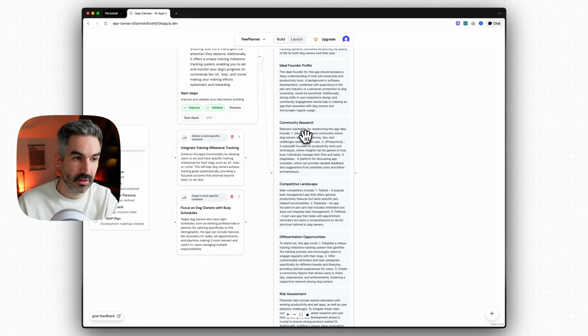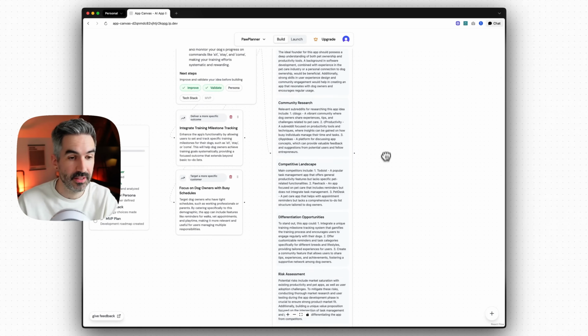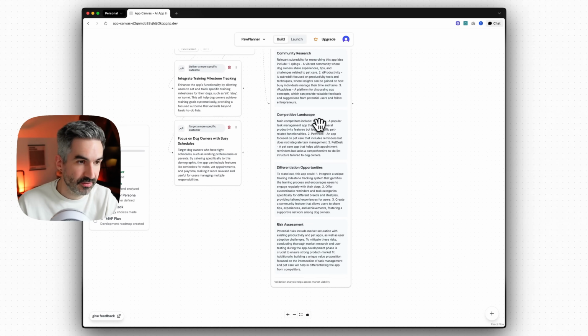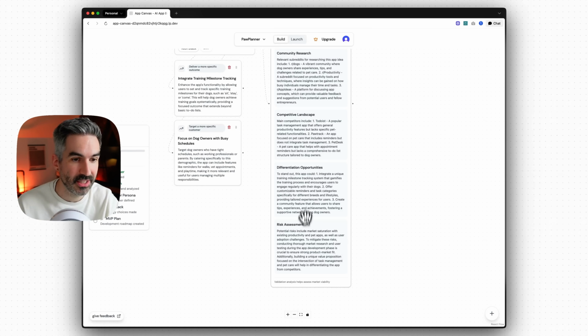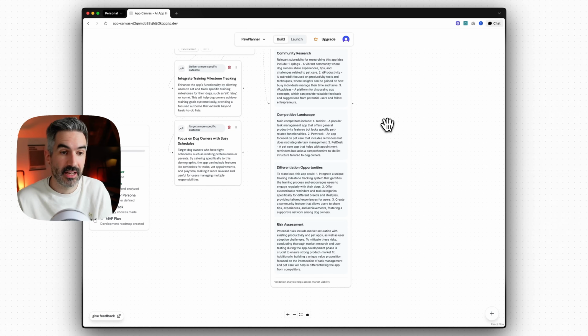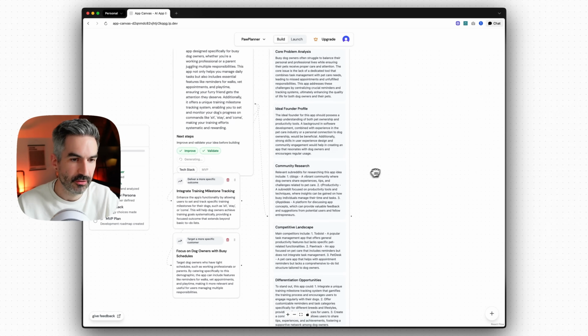So it'll give you some places to research, basically community research, to find out if this is a problem that people are facing. Identify some other competitors. So we've got Paw Track, an app focused on pet care that includes reminders but does not integrate task management. So it will give you ways of differentiating as well, and also assessing the risk for this app idea. Like, could someone else actually copy it? Could someone do it better than me? That sort of thing.